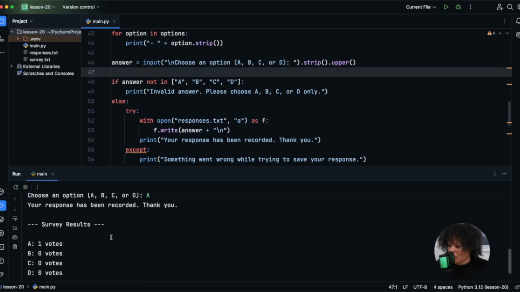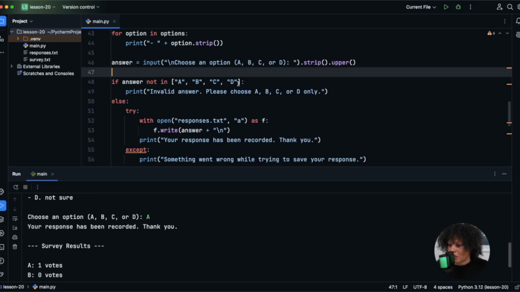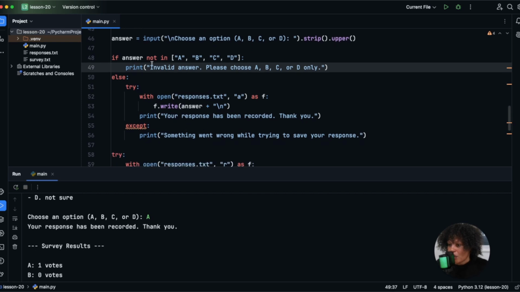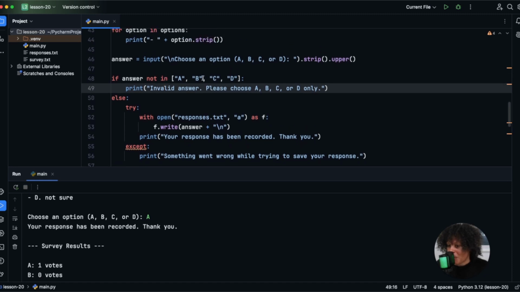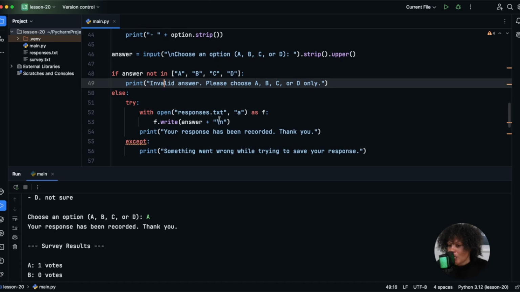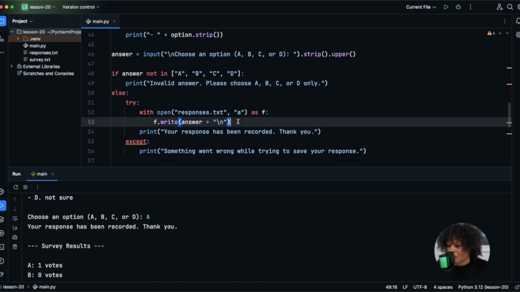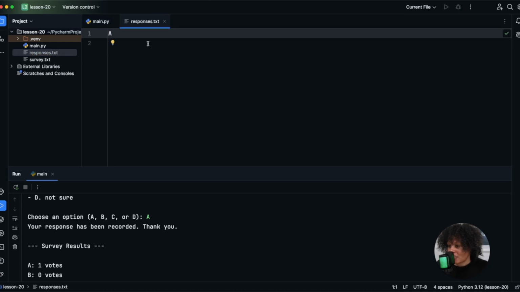All right, so we can see that we have some new results here. Okay, so let's see what happens. We see that our answer, because we did choose A here, was not in here, so it passed the validation for us. Alrighty, and then we went into this else statement and we created this responses.txt, or we read the one that was in there and we appended our answer to it. Okay, and so it says your response has been recorded. Thank you. We can actually look inside of here and see that A was recorded, and there's our responses.txt.